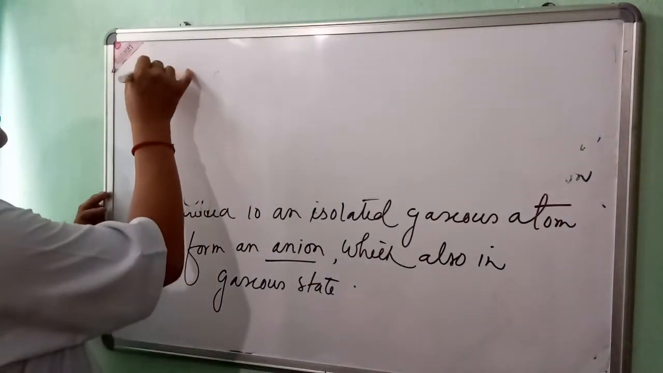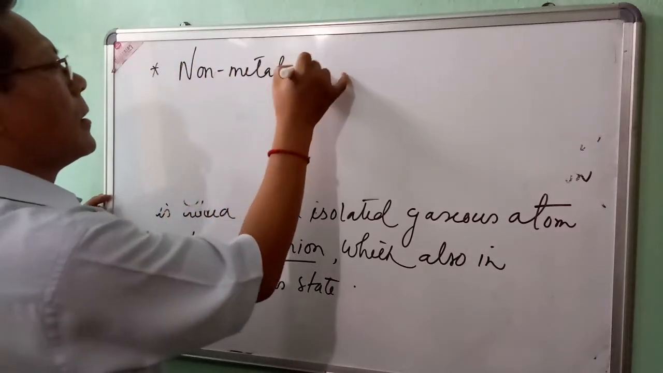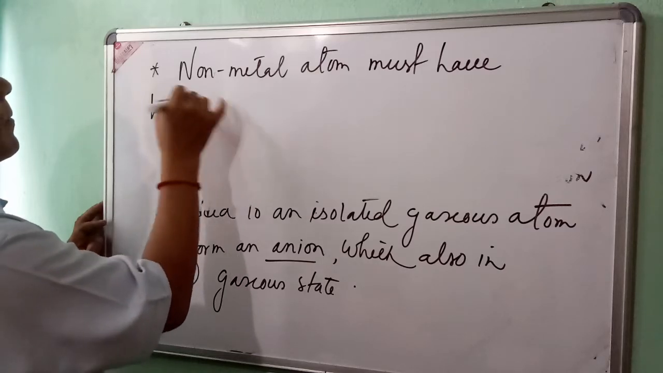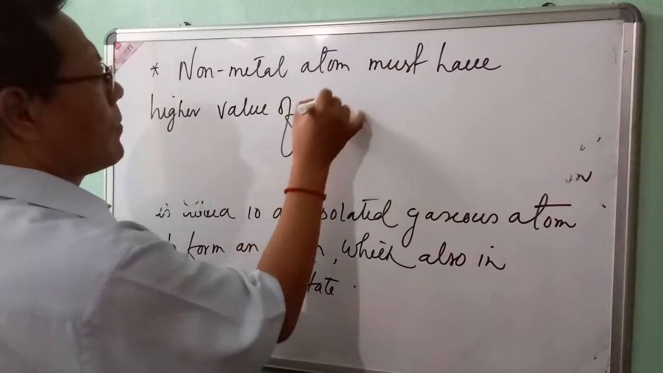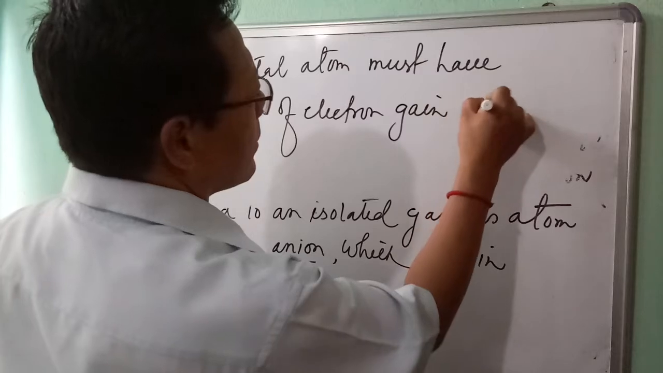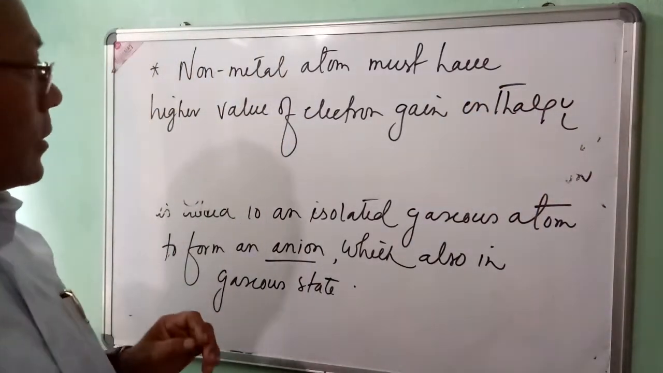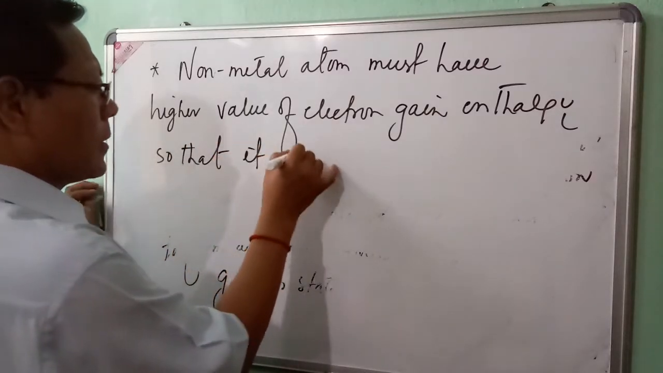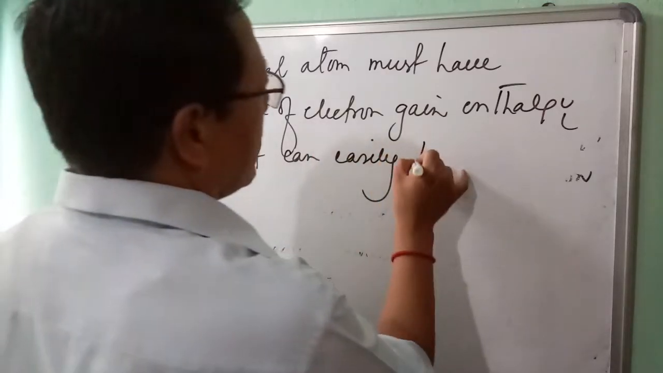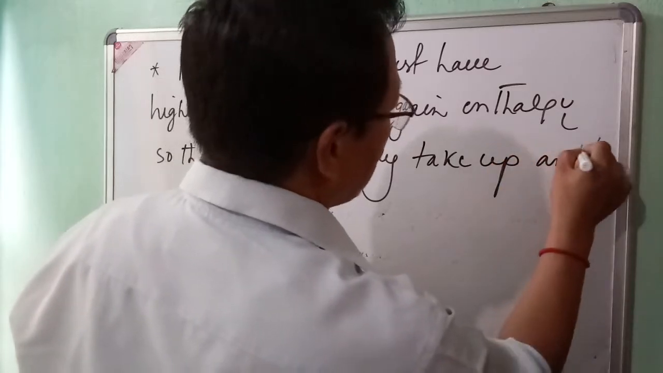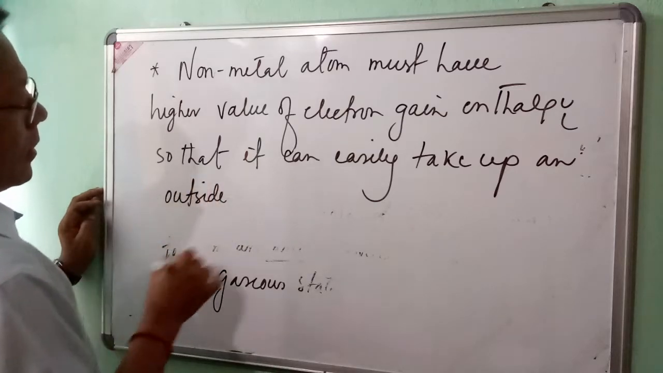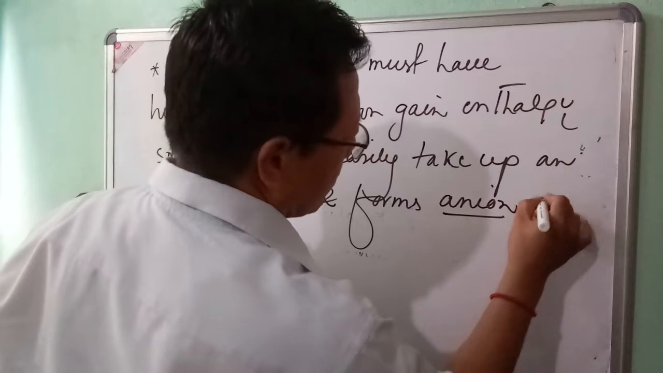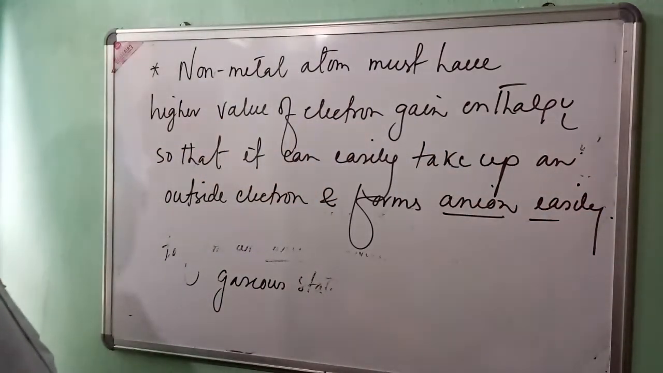And the second condition is that the non-metal atom must have higher value of electron gain enthalpy, so that it can easily take up an extra electron and forms anion easily. So this is the second condition.